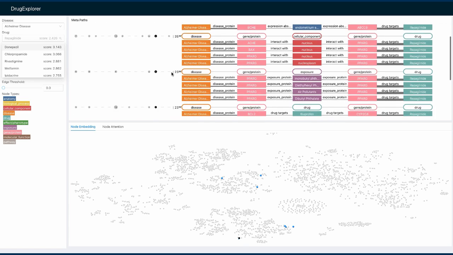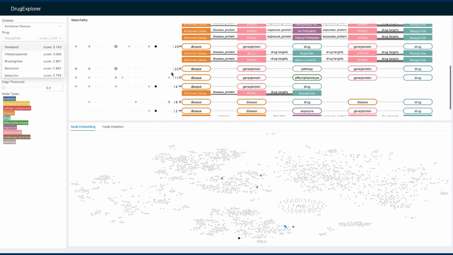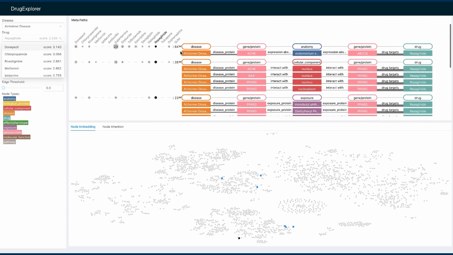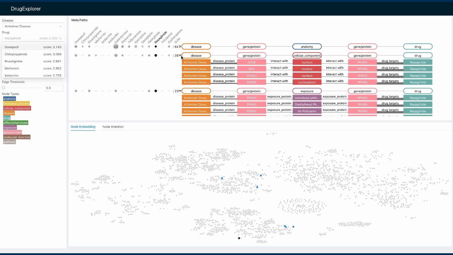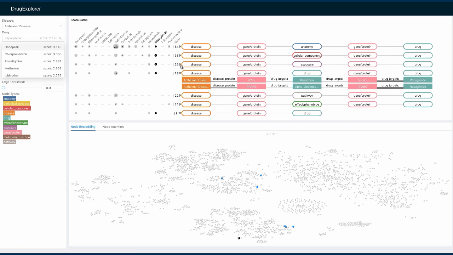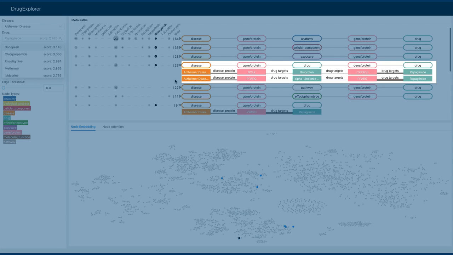Again, due to time limits, we close some meta paths and only explore two interesting meta paths. Here we can see that the drug repaglinide was predicted partially because it had the same target protein as some other drugs, whose target proteins are associated with Alzheimer's disease.